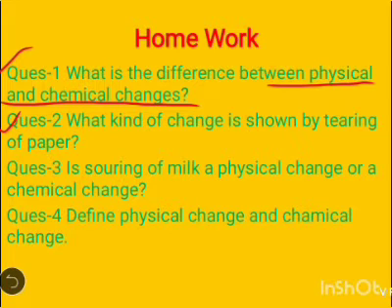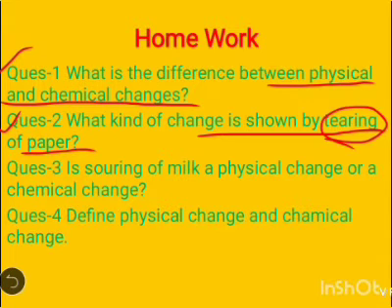Now the second question is, what kind of change is shown by tearing of paper? As we all know, the tearing of paper does not change the chemical property of paper. Only the size of paper is changed. So this is an example of physical change.